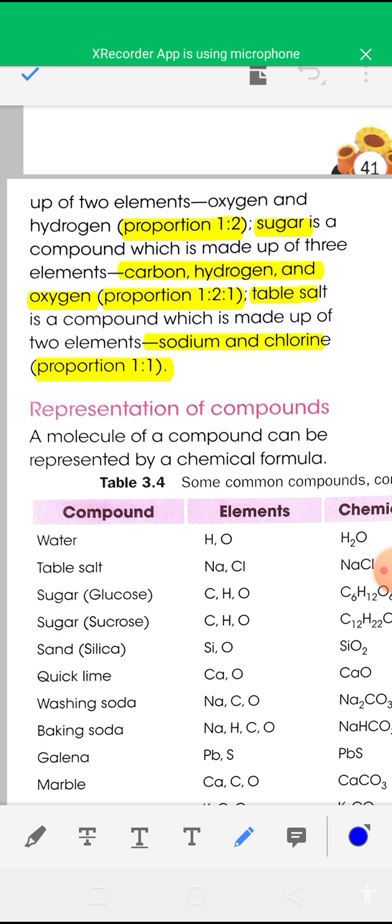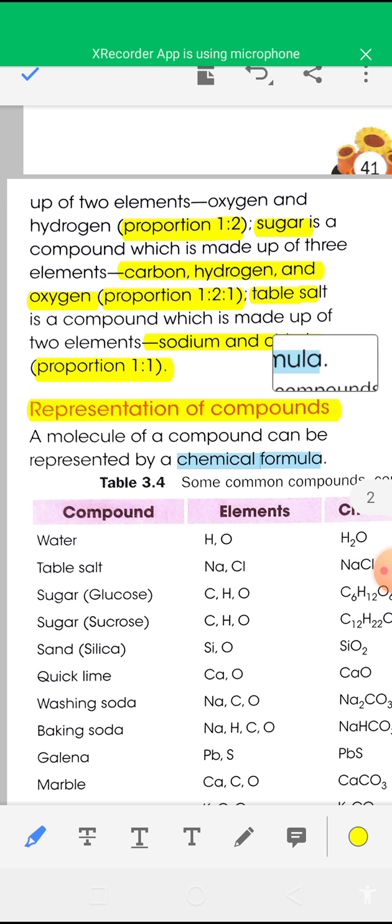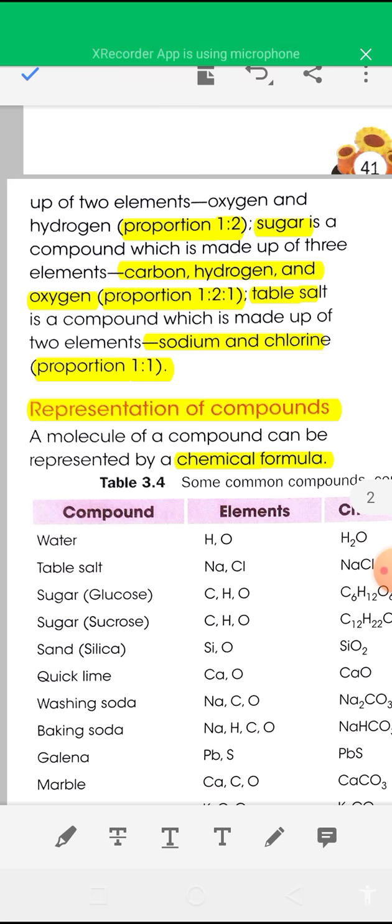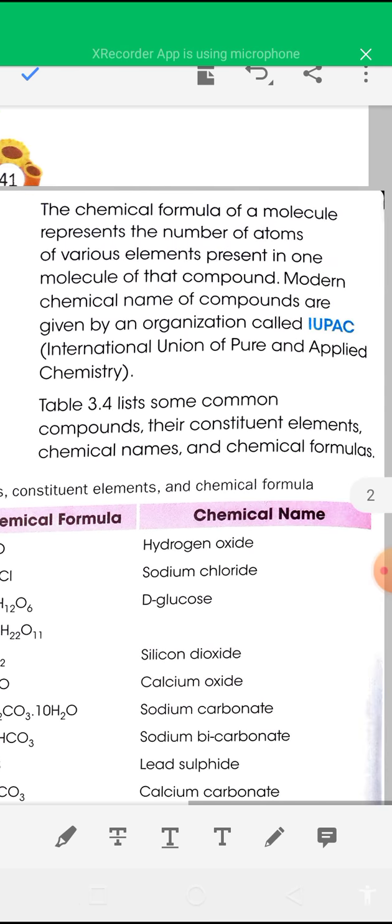Now see how to represent a compound. A molecule of a compound can be represented by a chemical formula. An element is represented by a chemical symbol, but a molecule of a compound is represented by a chemical formula. For example, the chemical formula of water is H2O, and of sodium chloride is NaCl.